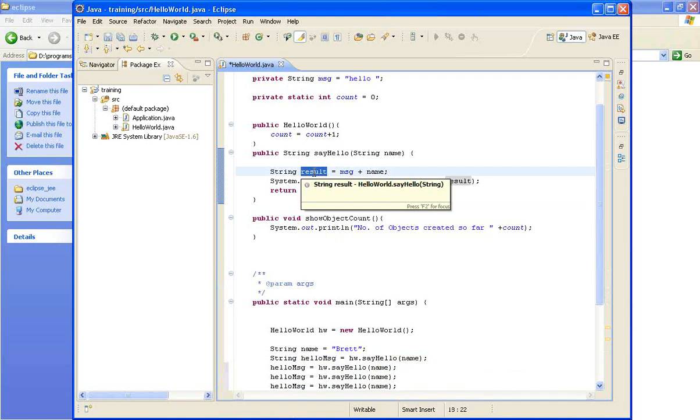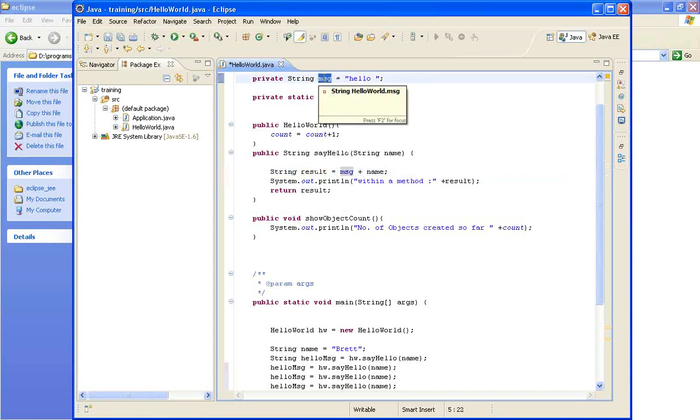So there will be 4 result variables created in the memory. Whereas MSG is a class level variable, so even though I am calling this method 4 times, there will be a single MSG per object.